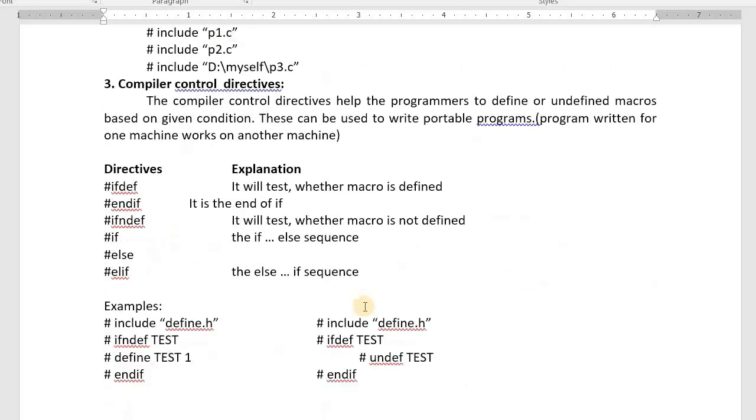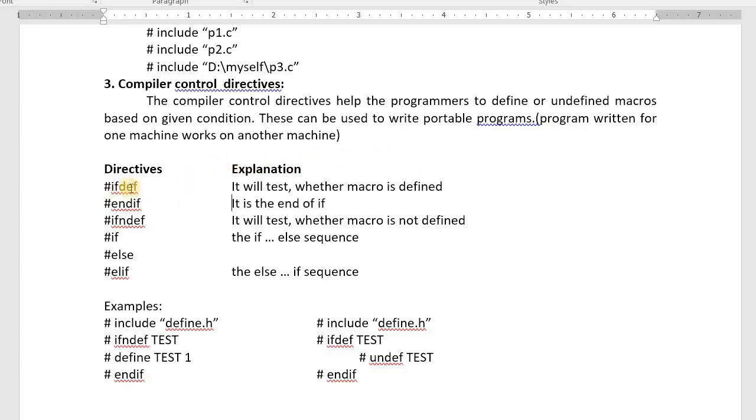The last one is compiler control directives. These help us to write portable programs. Portable programs means a program written for one machine runs on another machine also. First see the example, which are called compiler control directives.